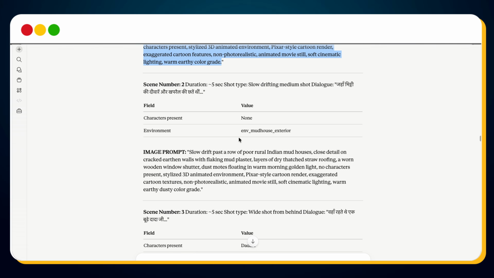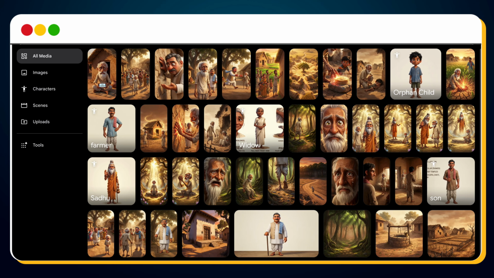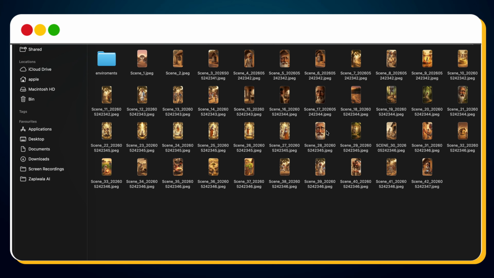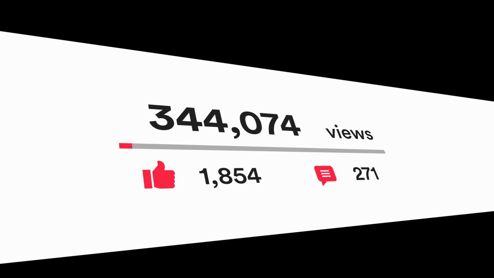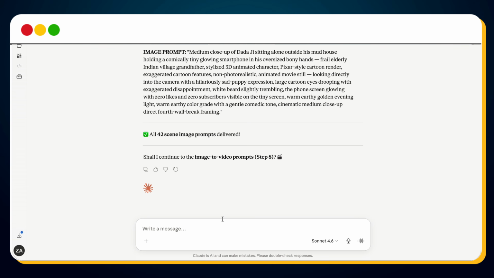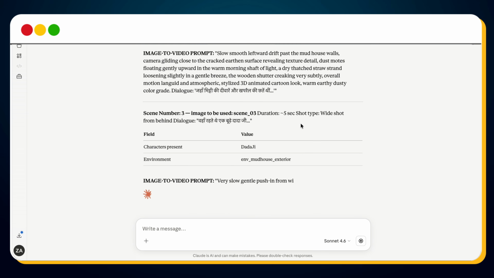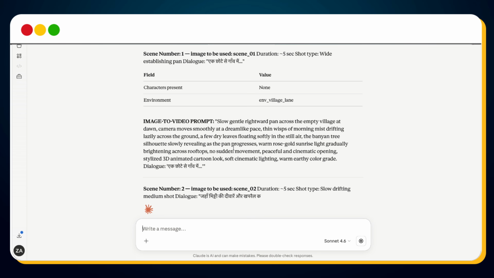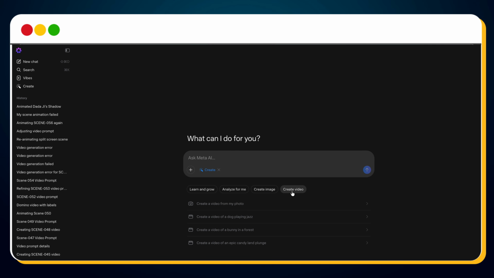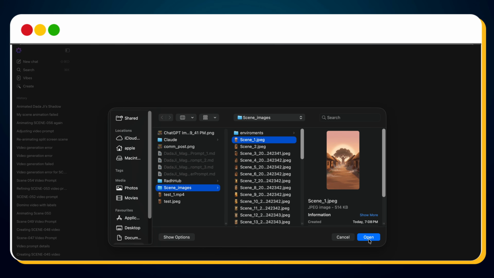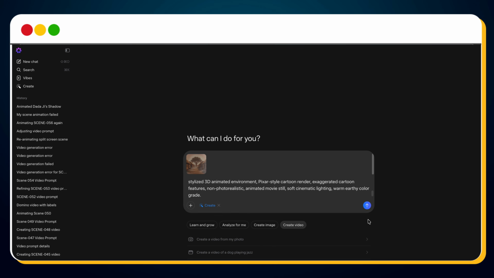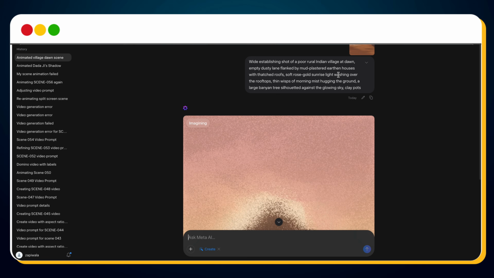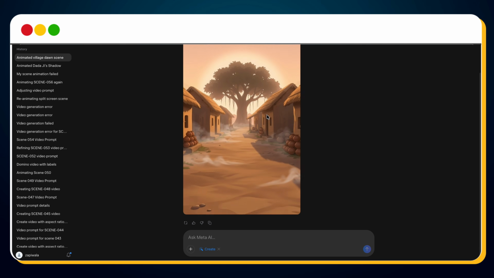Then download it using the same process. I generated every scene in the story, and for the first time, the complete story was visible. But these are still just images. To go viral, they need motion. I replied, yes. Claude now generates image to video prompts for every scene. Let's animate scene 1. Go to Meta AI, choose create video, upload scene 1, paste the scene 1 video prompt, then click generate. A few seconds later, the image becomes a video clip.